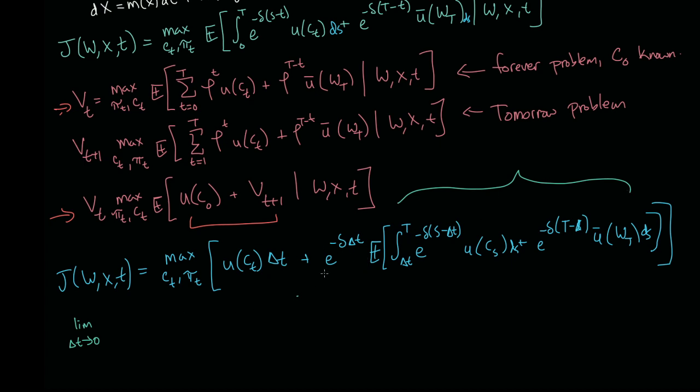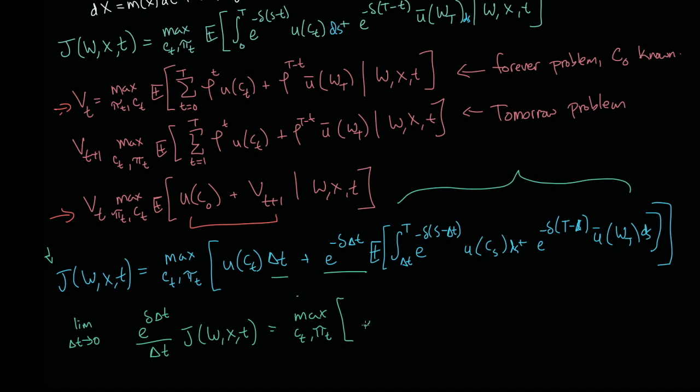So let's take this e and this delta t over to this side. We'll multiply everything by e to the delta t, because that's a minus. So we get e to the delta t times J(W_t, X_t, t) is equal to the max over c_t and pi_t.